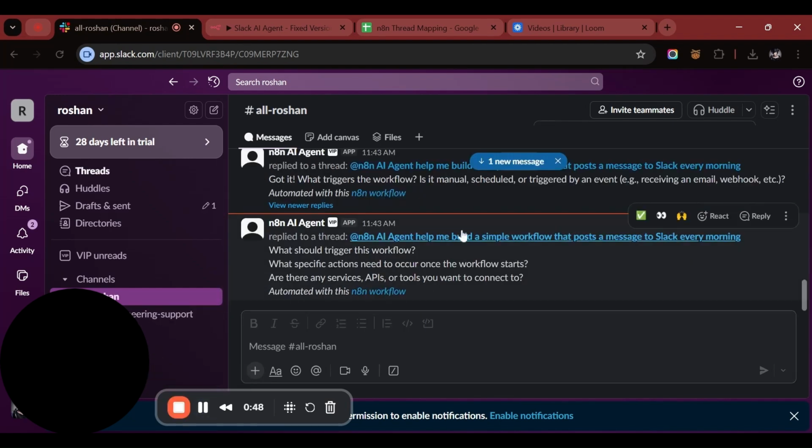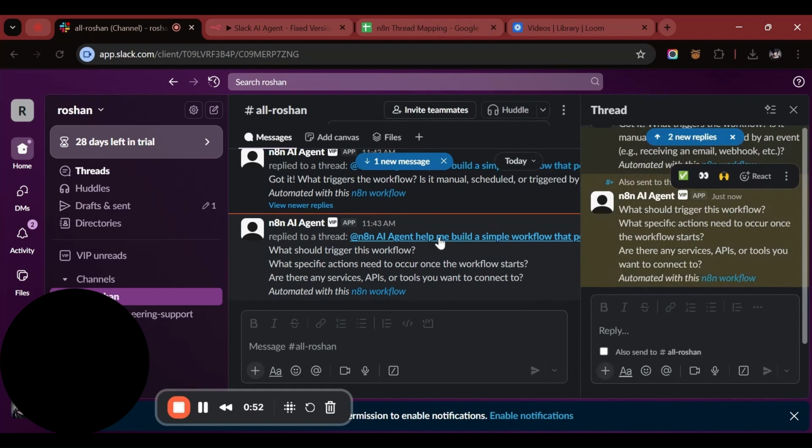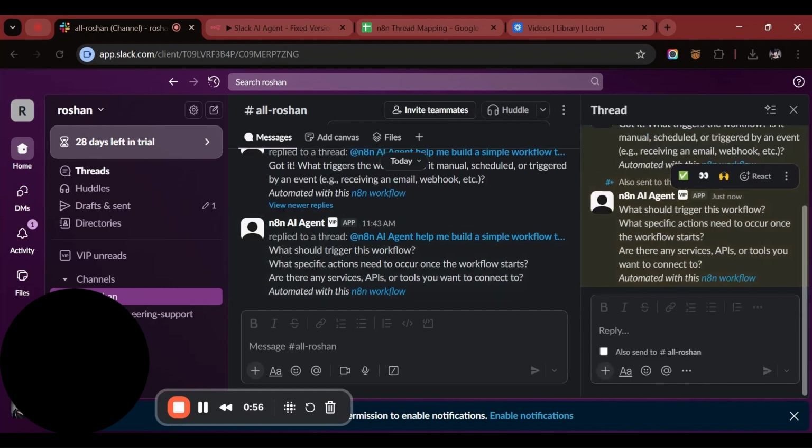As you can see, it gave a reply. It is asking clarifying questions, so let me open this thread. Here it is asking what should be the trigger of this workflow, what specific actions need to occur once the workflow starts, and are there any services or API tools you want to connect to. So let me give a quick reply.